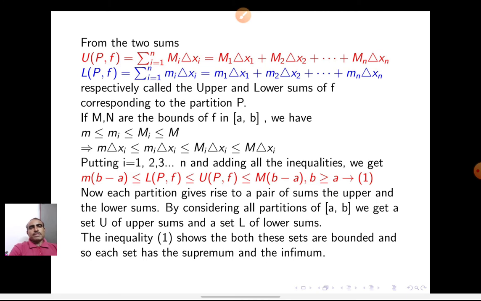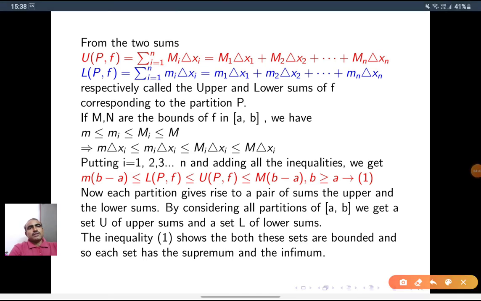If capital M and small m, here this is small m, not n, are the bounds of f in [a, b], we have m is less than or equal to mi, less than or equal to capital Mi, less than or equal to capital M. That implies m into delta xi is less than or equal to mi into delta xi, less than or equal to capital Mi into delta xi, less than or equal to capital M into delta xi.